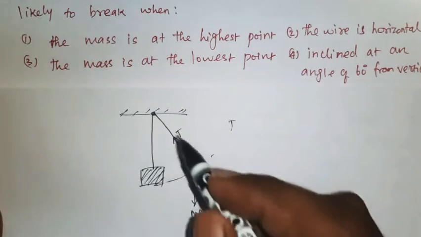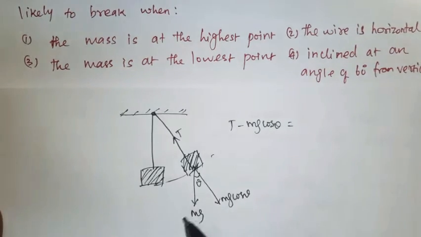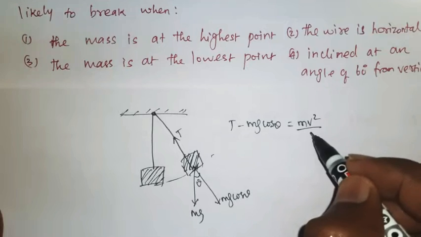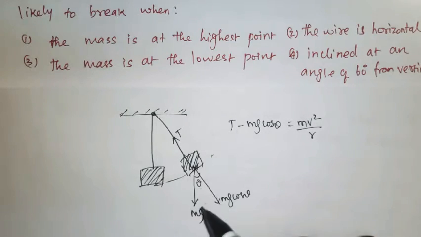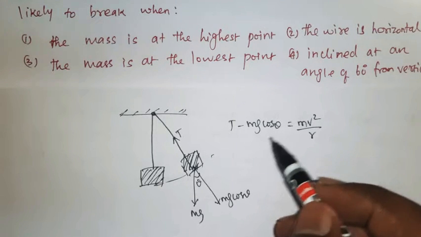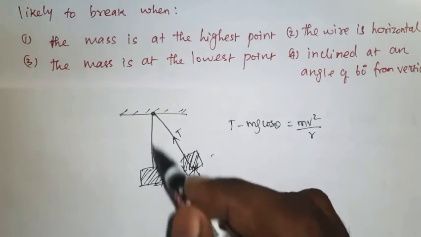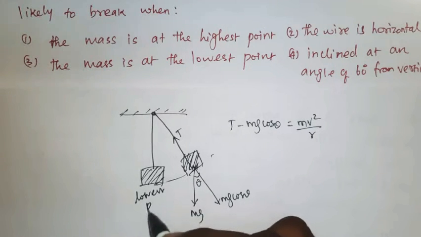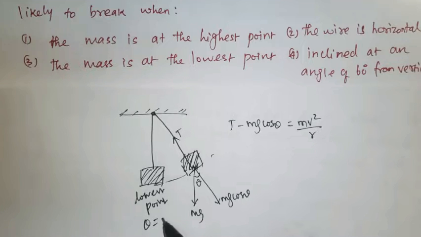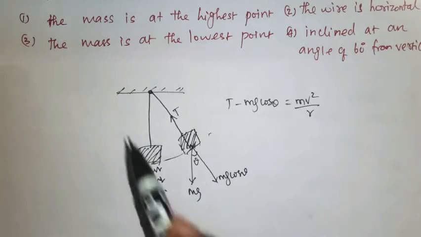Now T in the upward direction is positive, and in the downward direction minus mg cos theta is equal to the centripetal force, that is mv square by r. So the tension is maximum when theta is 0, and cos 0 is 1. Cos 0 being 1 means the lowest point. So the mass is at the lowest point, theta is 0, cos 0 is equal to 1, so the tension will be maximum and the wire is most likely to break.